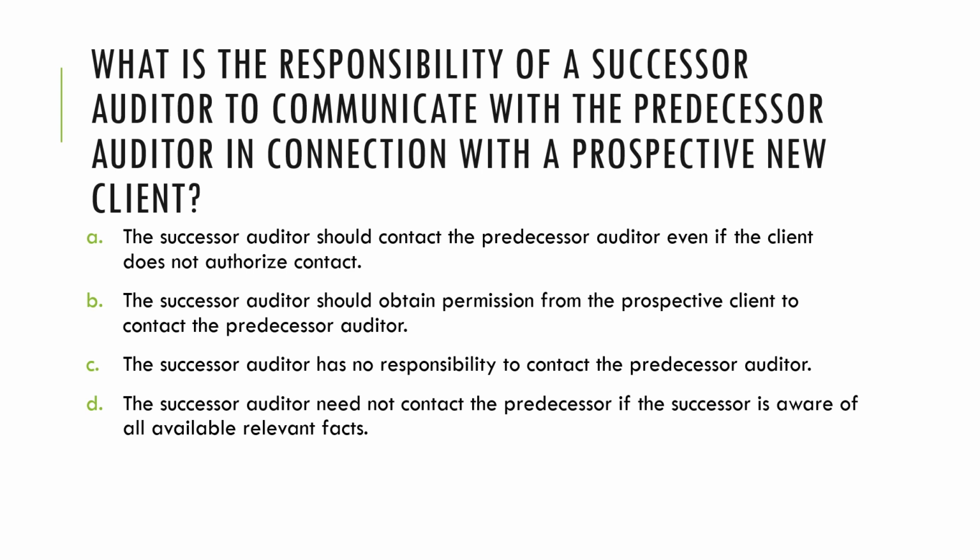Or letter C, the successor auditor has no responsibility to contact the predecessor auditor. Or letter D, the successor auditor need not contact the predecessor if the successor is aware of all available relevant facts. And to this, we recall that it is actually the responsibility of the new or the successor auditor to contact the predecessor auditor, but of course, with the permission coming from the prospective client. So the answer to this is Bravo.